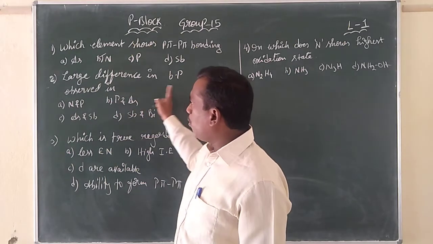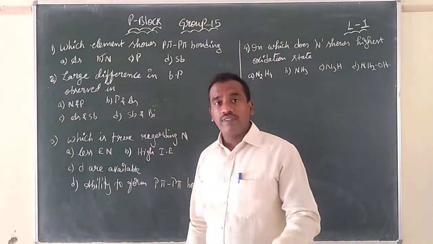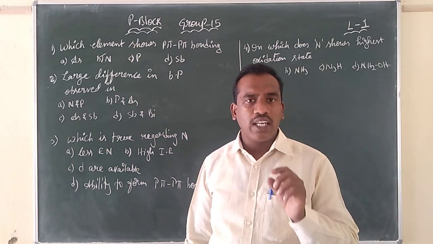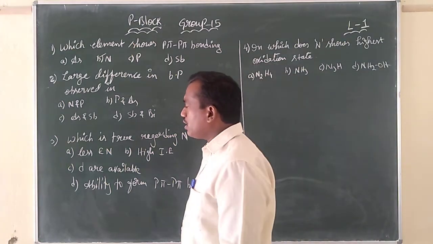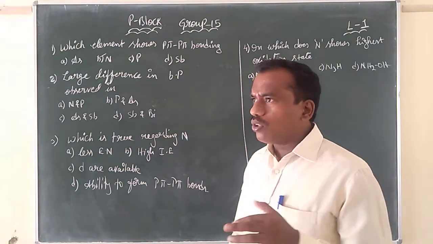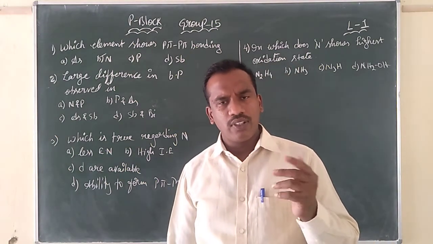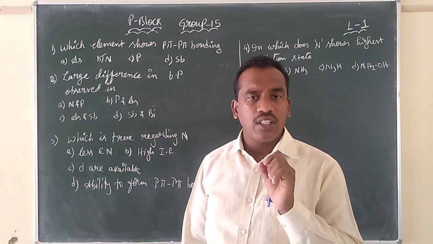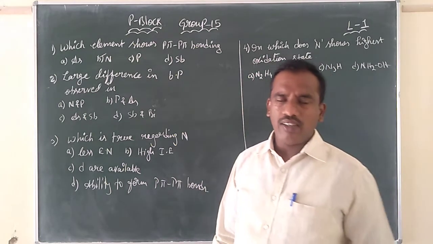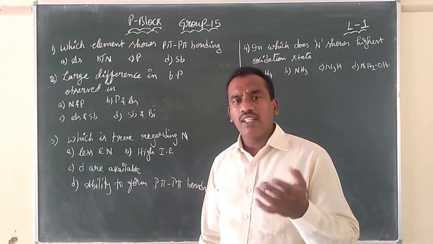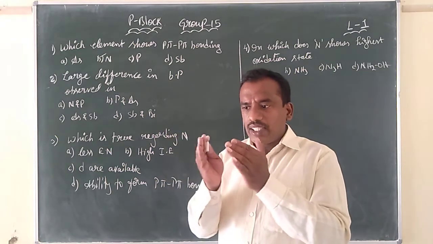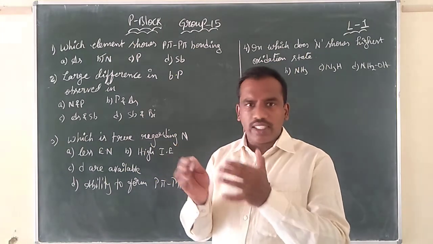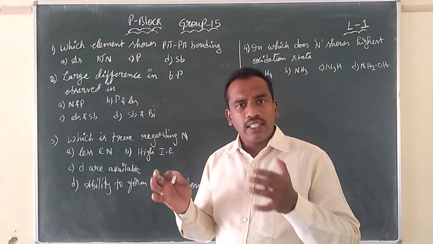Large difference in boiling points is observed in which? I already suggested you to read the textbook notes. Nitrogen, phosphorus, arsenic, antimony, bismuth. Nitrogen and phosphorus are non-metals. From arsenic onwards, we can find the 3d10 orbitals. Due to the presence of the d orbitals, the atomic radius is decreasing, which we have learned as the lanthanide contraction. When the atomic radius is decreasing, the size of the atom is decreasing.